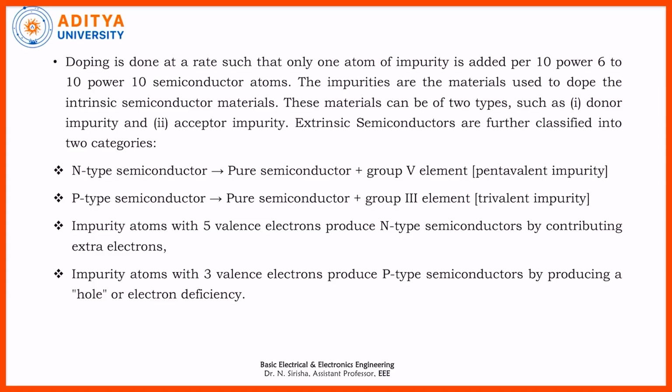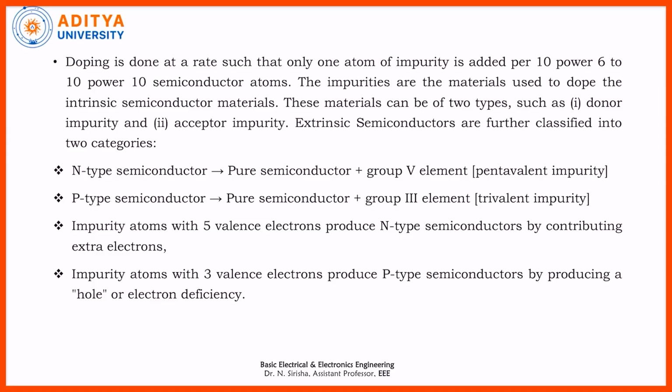If the impurity atoms with 5 electrons produce N-type semiconductors, in these N-type semiconductors, extra electrons are formed. Since 4 electrons form the covalent bond, the extra electron present, that is the free electron, will exist in the N-type semiconductor. So the majority carriers in N-type semiconductor are electrons.